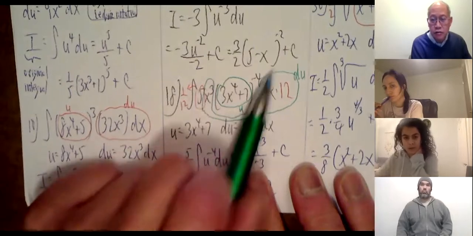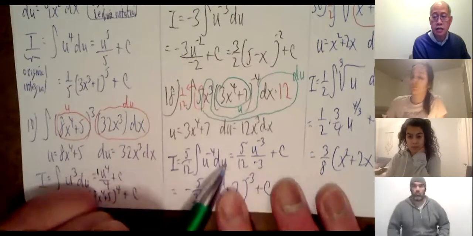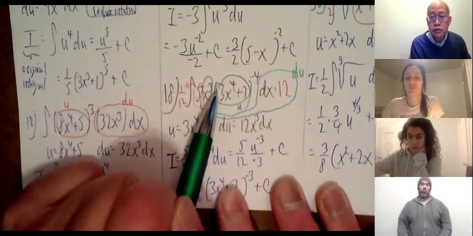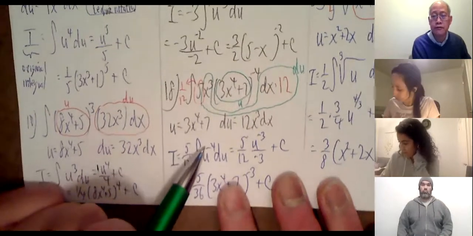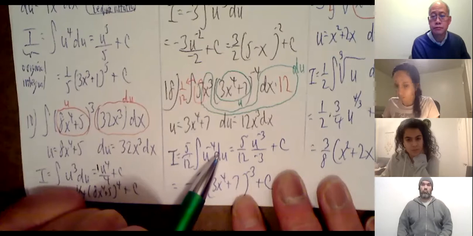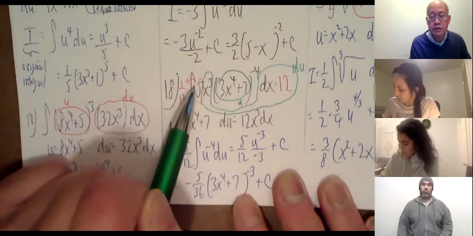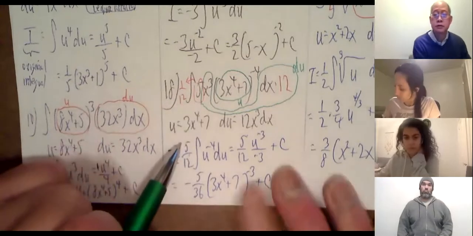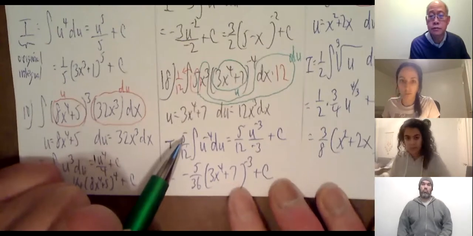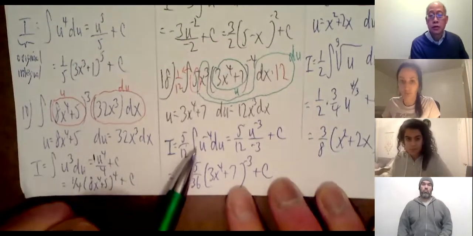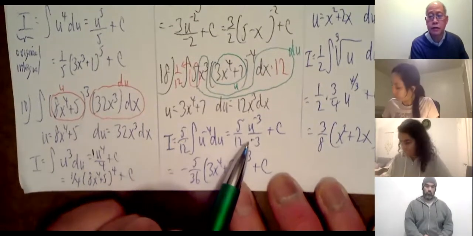Now I can substitute. Everything within this green region here, 12x cubed dx, I can change it to du. 3x to the 4th plus 7, I'm going to change to u. So it's u to the negative 4th du. What's in front? 1/12 times 5, 5/12. So I have what I want. All right, what's the integral of u to the negative 4? U to the negative 3 over negative 3.